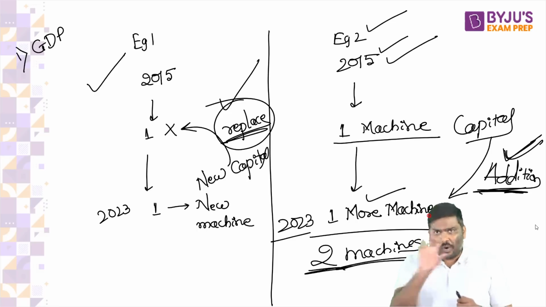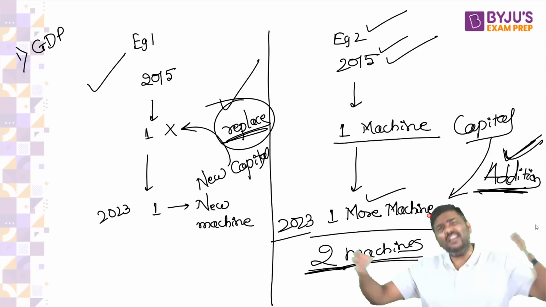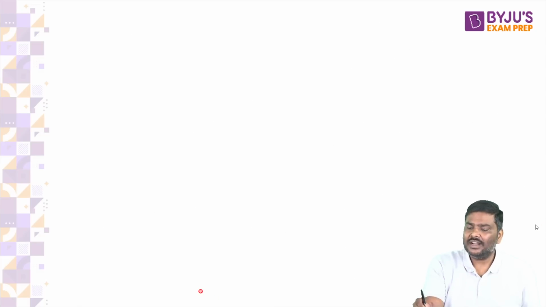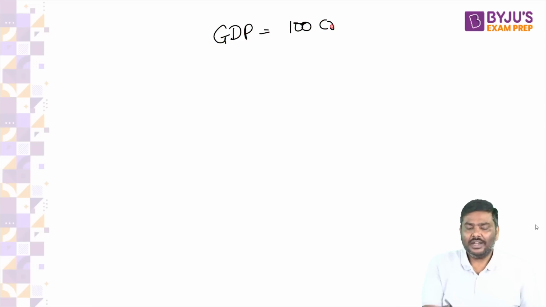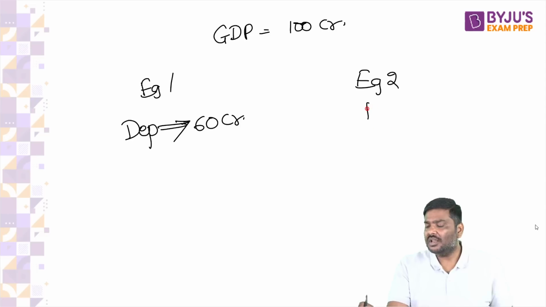Now, what if I say this year depreciation is very large? Again, I'll write two examples. Think of this. Let's say GDP for the country is 100 crore rupees. Example 1, depreciation here is very large, let's say 60 crore rupees. And example 2, depreciation here is very small, let's say 10 crore rupees.